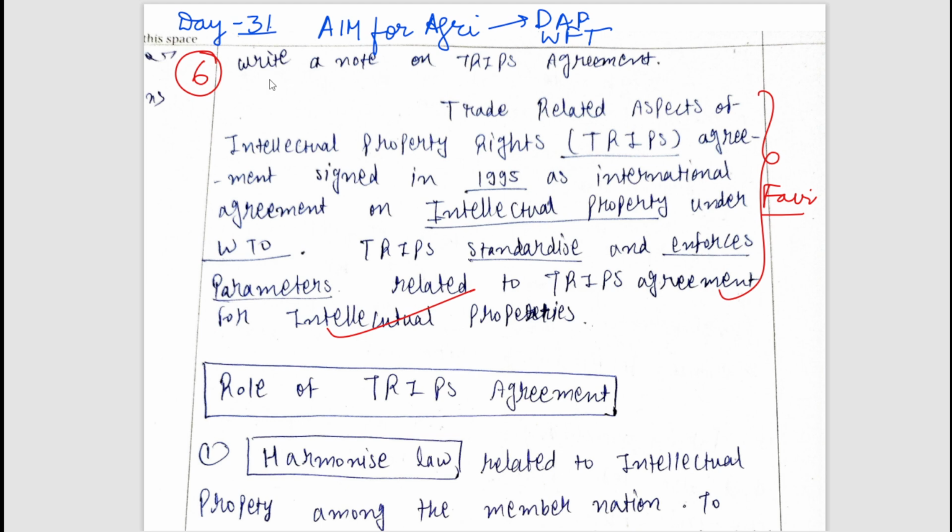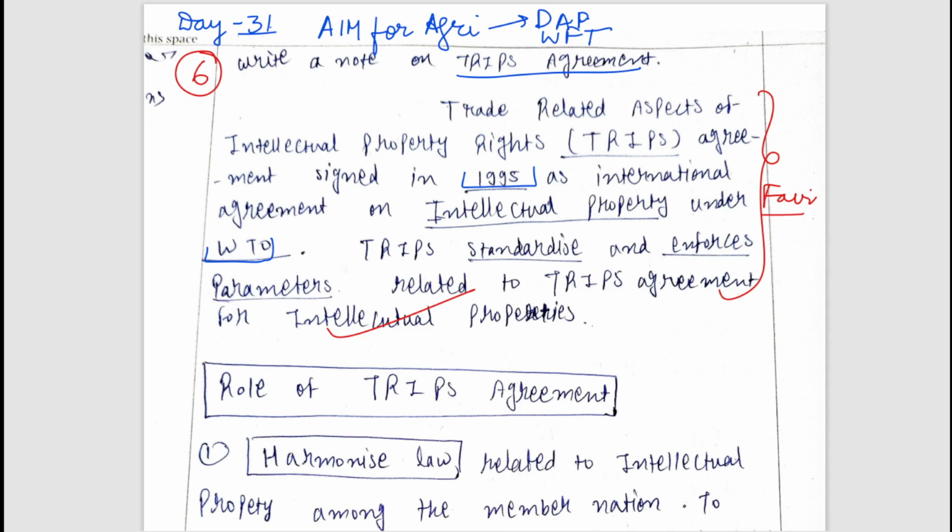So the first question asked was: write a note on TRIPS agreement. So we all know what the TRIPS agreement is. That is, Trade Related aspects of Intellectual Property Rights. This agreement was signed in 1995 under WTO.